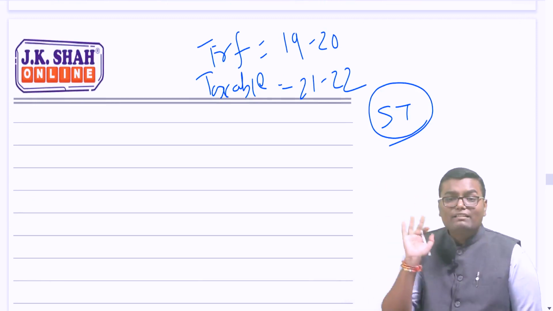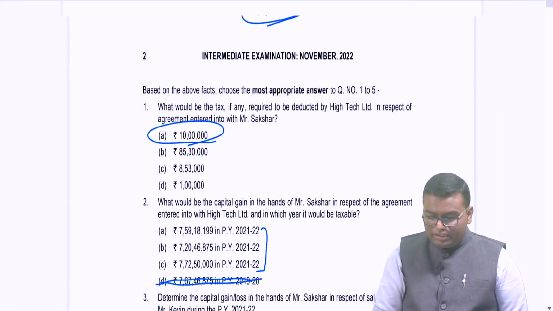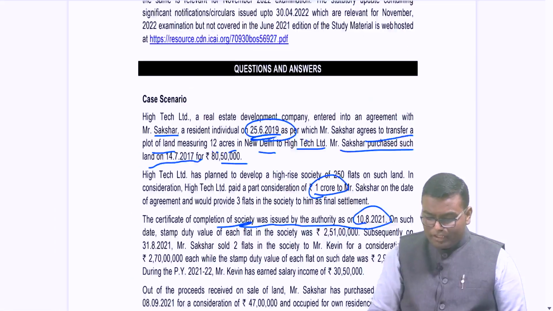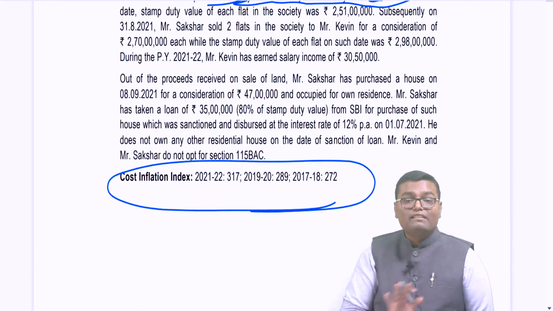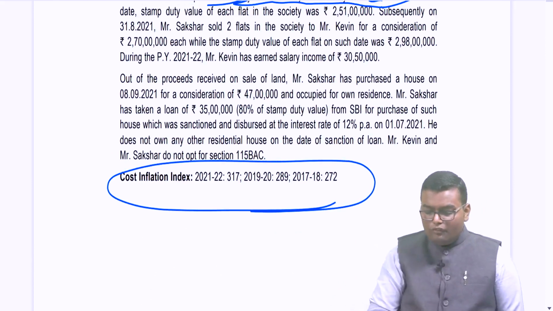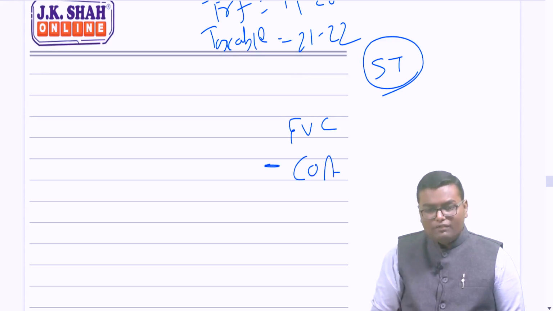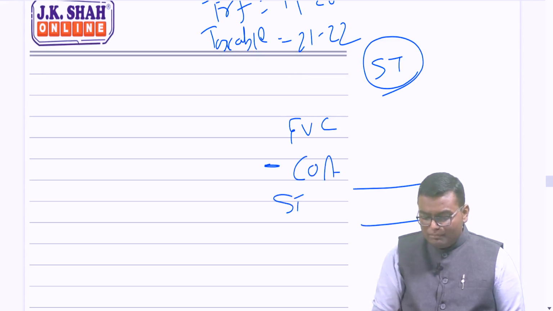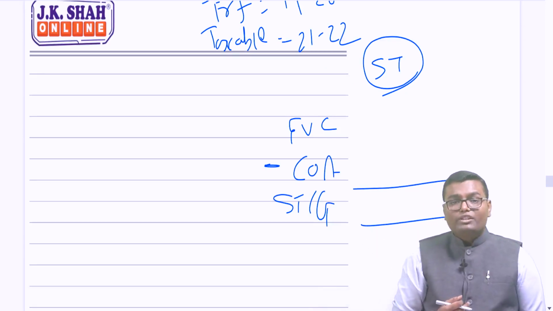There will be no indexation. Though in the question they have given the cost inflation index, it is just to put you in some confusion. Please ignore this. The capital gain is short term capital gain. Now if it is short term capital gain, the things are very easy. I have to see what is the full value of consideration, minus that I have to deduct the cost of acquisition. Balance will be my short term capital gain. Now what is the full value of consideration? Now sir, we don't know.